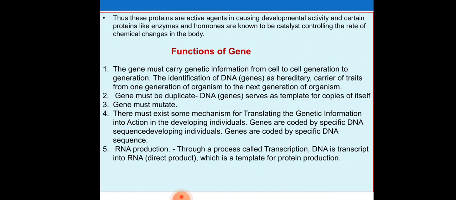Then, functions of the gene. There are different functions of the genes. The genes must carry genetic information from cell to cell and generation to generation. The identification of DNA as the hereditary carrier of traits from one generation of organisms to the next. Genes must duplicate. Then genes must mutate. There must exist a mechanism for translating the genetic information into action in the developing individual. Genes are coded by specific DNA sequences.